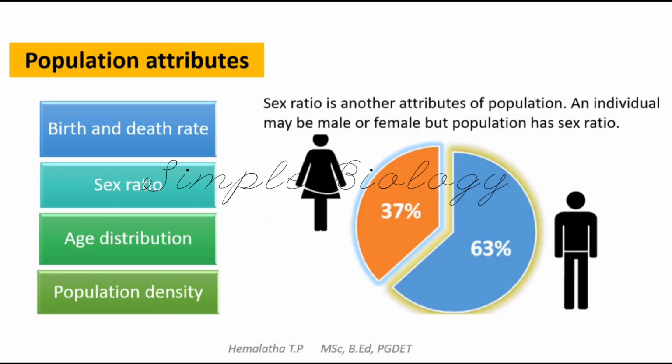So let us see next about sex ratio. Sex ratio is another attribute of population. When we are considering the population, the population will have both male and female. We cannot separate them into a separate male group and female group. When we are taking the sex ratio only, then the population will be divided into male and female. Otherwise, the population will have both male and female, but we will not segregate them for any of the other population attributes. Here we can see the sex ratio of female is only 37% and male is 63%.